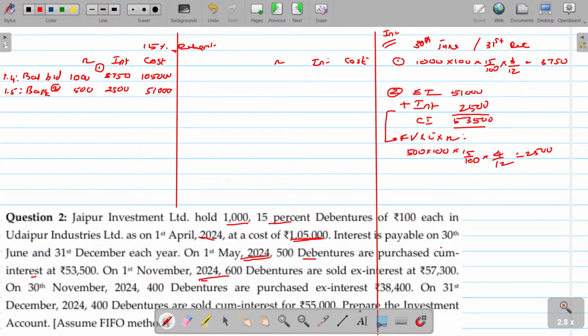On 1st November 2024, 600 debentures are sold ex-interest. Sale happens on which date? 1st November, bank. Ex-interest, how many debentures? 600 numbers. Ex-interest being 57,300. I need to calculate interest only. Okay, I'll put that value here.